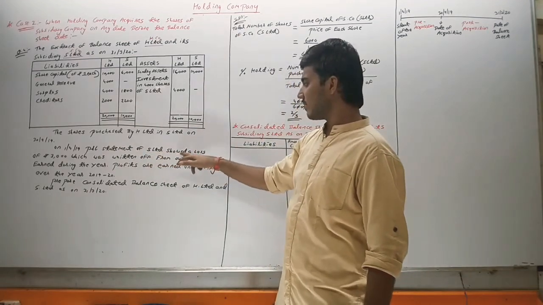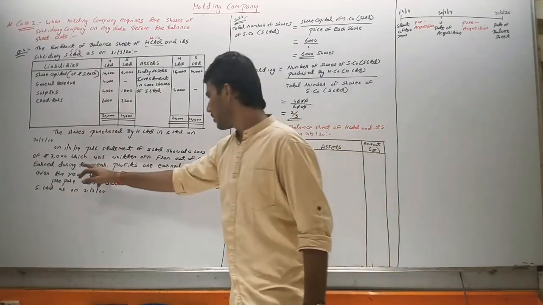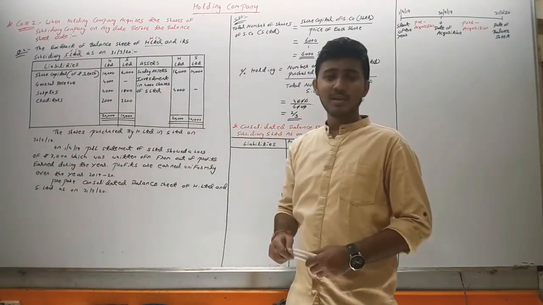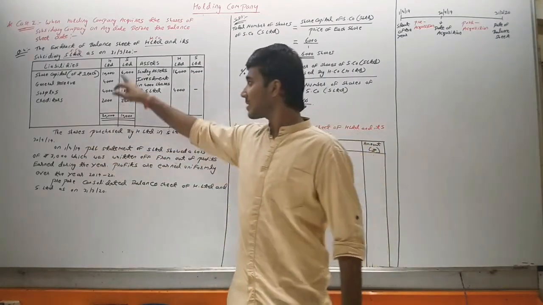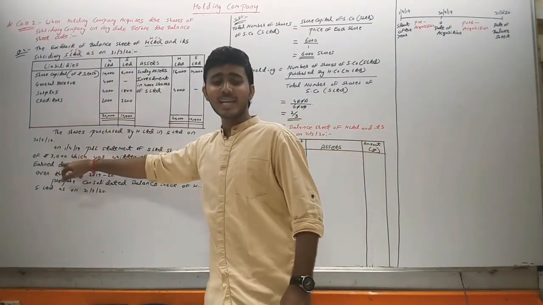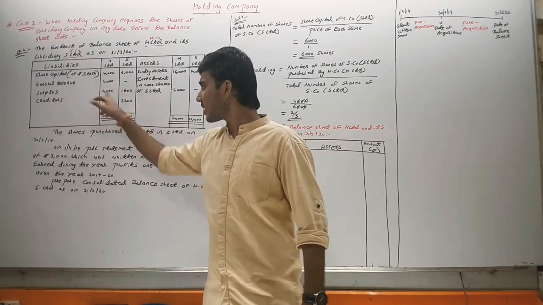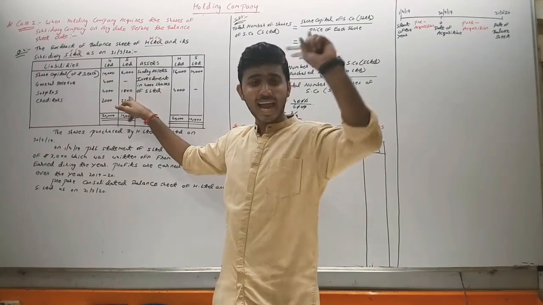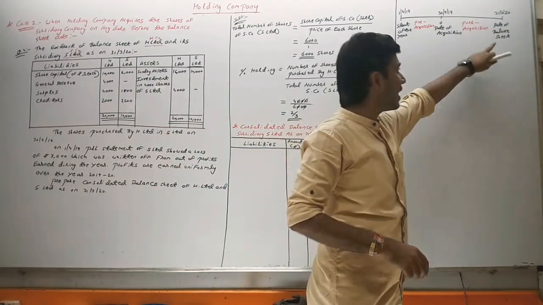Okay, what is written: on 1/4/2019, the P&L statement of S Limited showed a loss of 3,000, which was written off from out of the profit earned during the year. Means when the year started on 1st April 2019, S Limited had a loss of 3,000, and this loss is written off from current year profit. If we see, the current year surplus of S Limited at the end of the year, at 31st March, is 1,800.